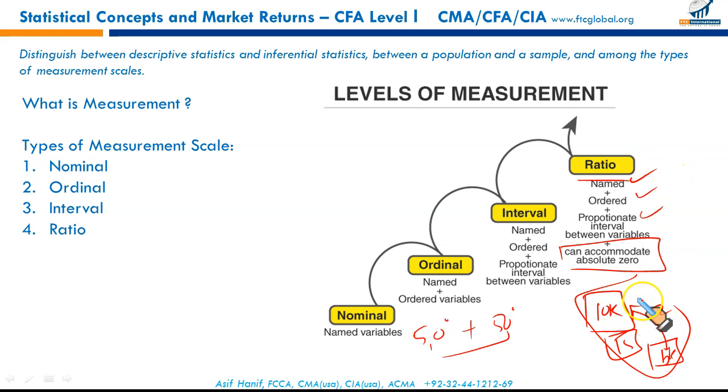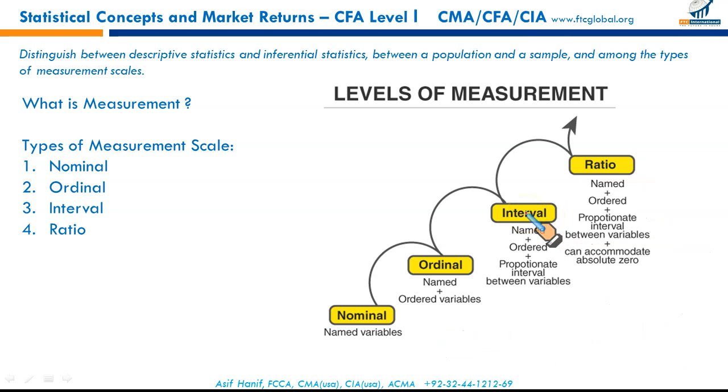So we have 10 kg is heavier, 5 kg is of course a little lighter. So there is name, we can rank them as first and second. There is order, heavier, lighter. There is proportionate interval. It can be expressed in proportions and ratios, as well as there is absolute zero. For example, 10 kg means certain mass, 5 kg means about 1/2 of 10 kg, and when there is no object it means zero mass. So there can be a possible zero in ratio, but not in interval.